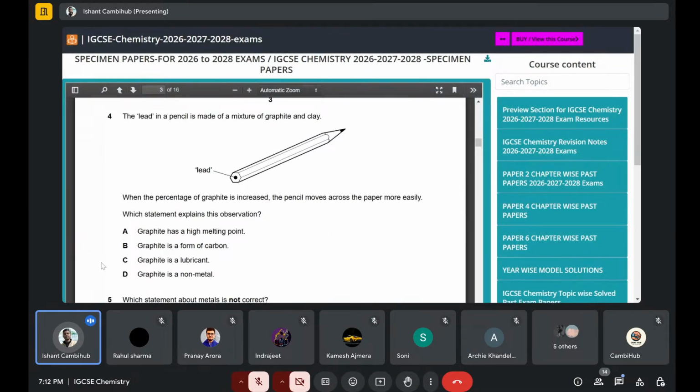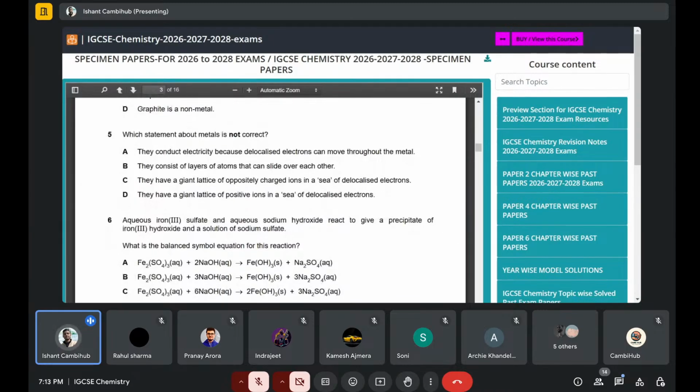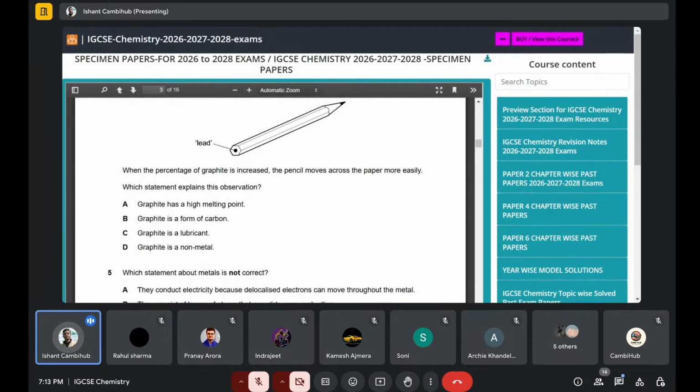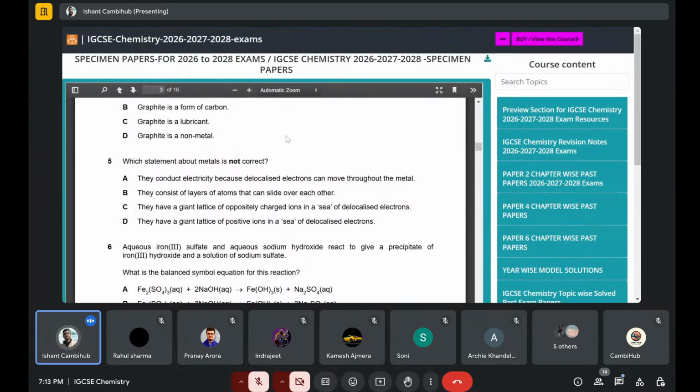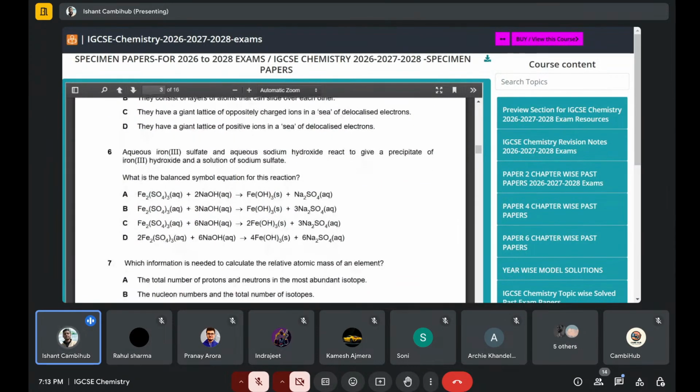Sometimes Cambridge is very smart in chemistry and economics type papers, or physics also. They try to give options where two of the options tend to be similar, but of course the answer will be one of them. So you have to find that thin line of difference between those two options, because depending on the question they have asked, both will sound similar to you, that this will be the answer, that will be the answer, but either way you have to choose one answer.